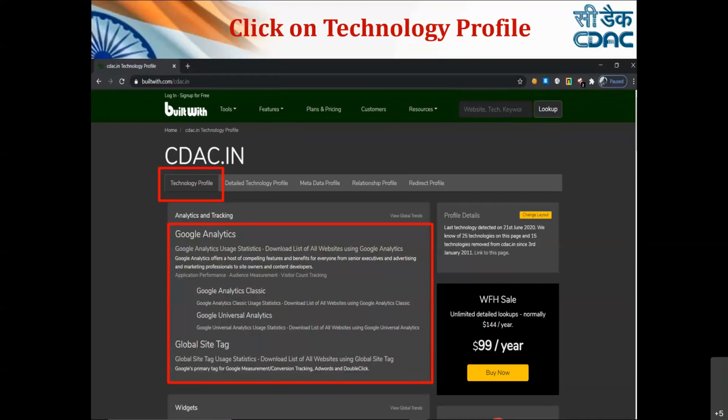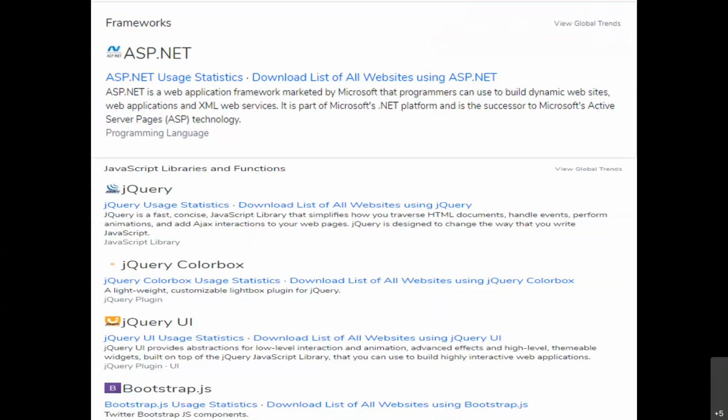When we click on technology profile, it provides me the details about the technology which is being used by this target, along with the Google Analytics usage statistics, the site tag, and also the frameworks which are being used by this particular target, ASP.NET, then libraries and functions related to JavaScript which are being used by this particular domain or target. So it gives you an idea. There are a lot of other things which it provides. We'll be showing you the demonstration of the same.